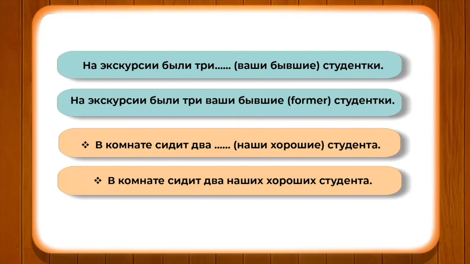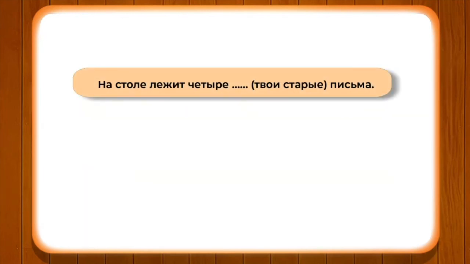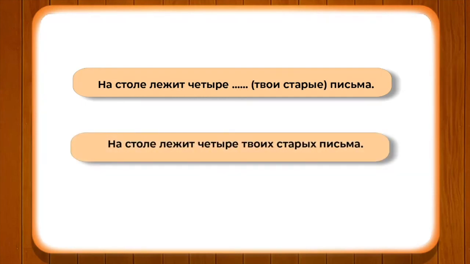Alright, now let us go ahead and pay attention to a few more sentences. На столе лежит 4 твоих старых письма. В аудитории были 3 наши близкие друга. So, we know друг is masculine singular. Accordingly, наши близкие will change into наших близких. And likewise, as per the gender, you can also make changes. Now, let us go ahead and understand it with a few more examples.